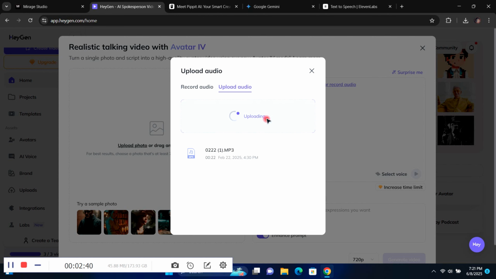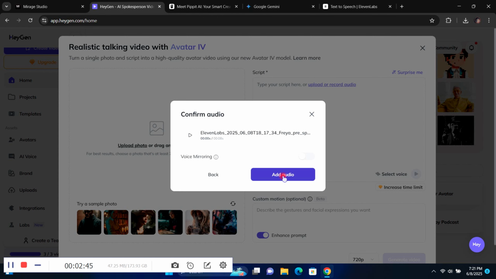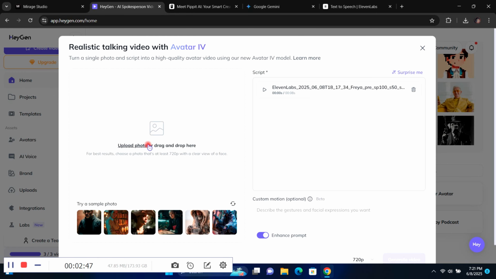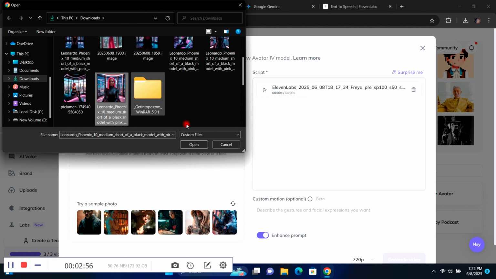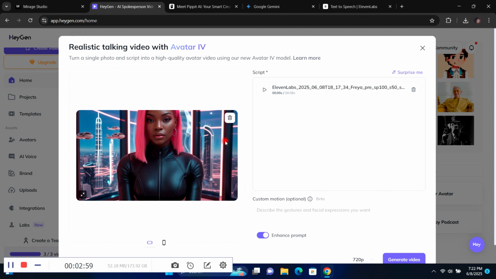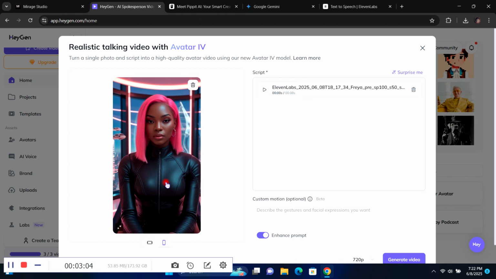Once it's done, you can just click on add audio, and then you upload an image you want. You can select from their samples, but I don't like any of them, so I'm just going to upload the same image that I'm using for Mirage AI. So once you upload it, you can change the aspect ratio just like you can do with Mirage.